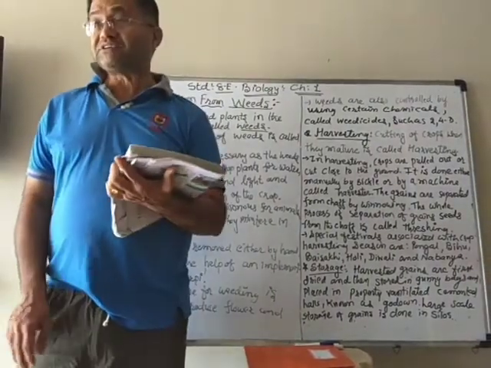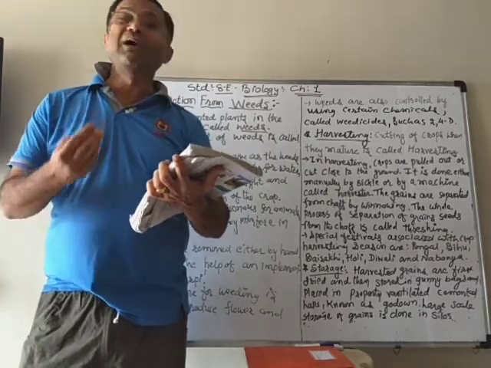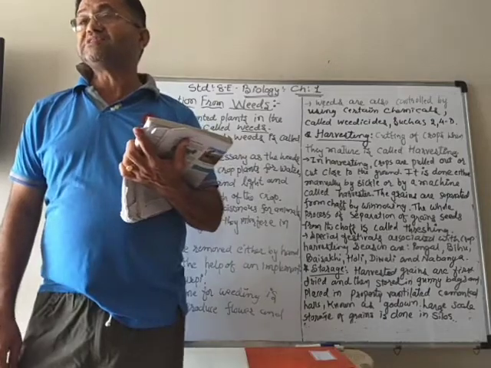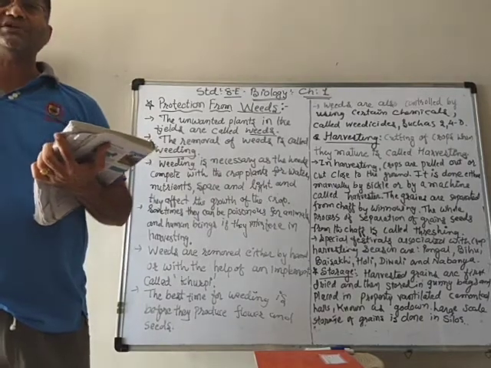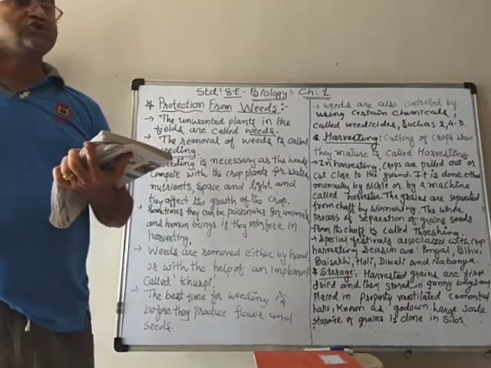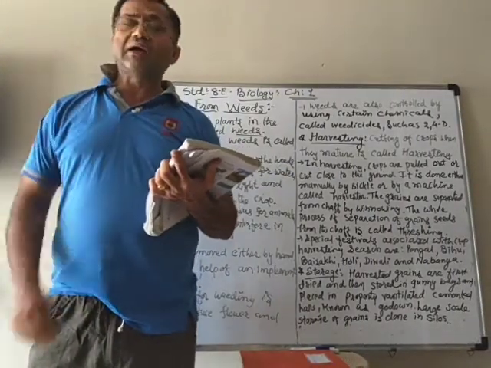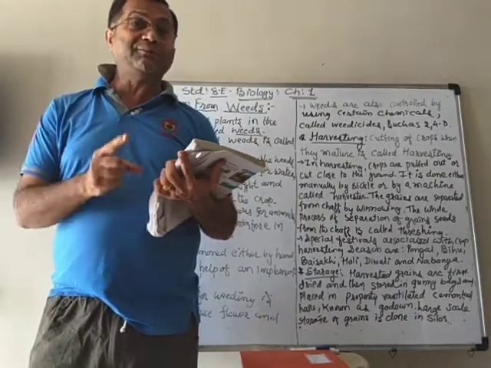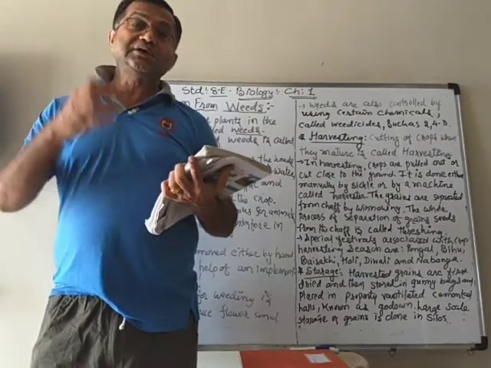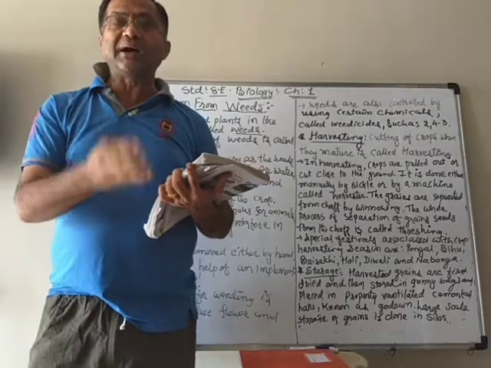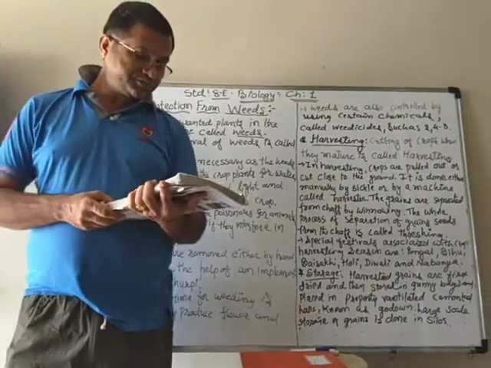Now after harvesting, sometimes what happens? The leftover stuff is left in the field and burned by the farmers. But that is not practical. What happens? It makes pollution. So rather, what can the farmers do? We know that animal waste and plant waste can be used to make manure. So they must make a pit and put all the remaining parts in the pit, so that it can be used to make manure also.